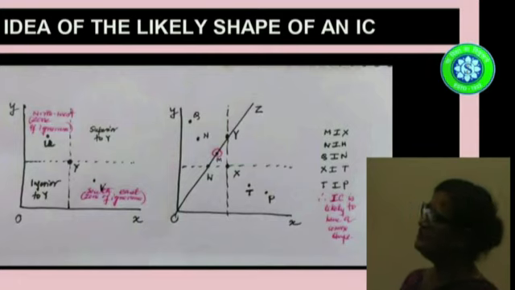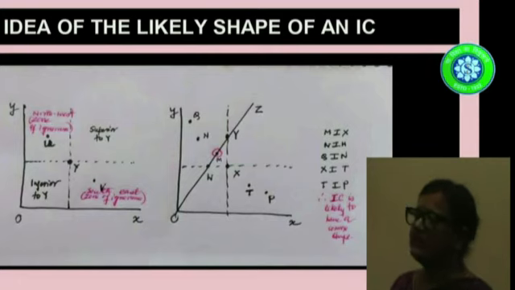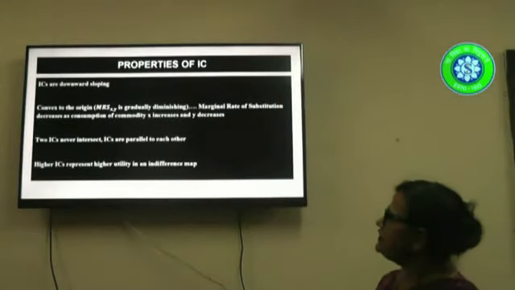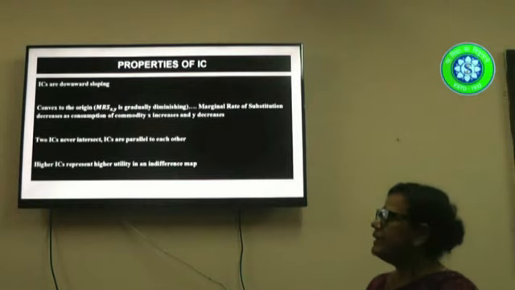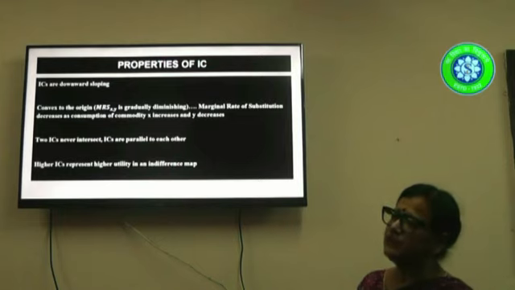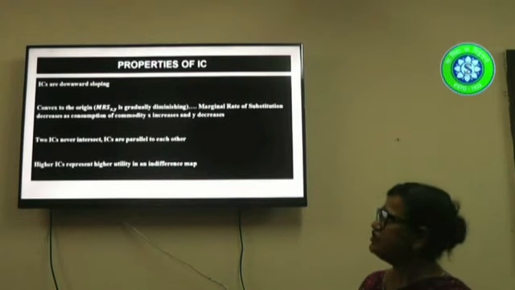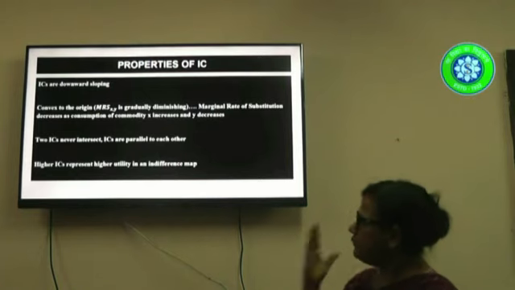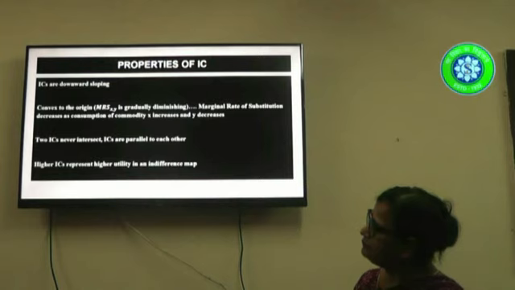So the indifference curve, which is obvious now, is likely to have a downward sloping convex shape. So let us now study the properties of indifference curves. Indifference curves are downward sloping. Second, they are convex to the origin. Now, any curve can be downward sloping, but that would not imply that it has to be convex. So convexity is a sufficient condition to show that the indifference curve is actually downward sloping. It is convex to the origin.